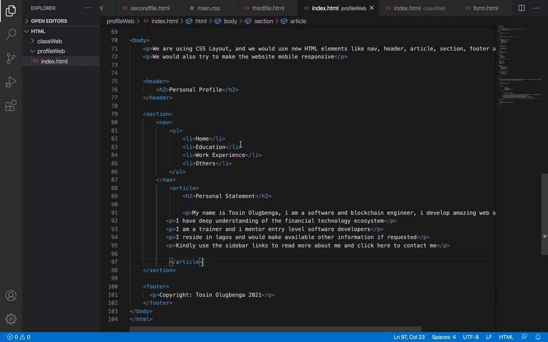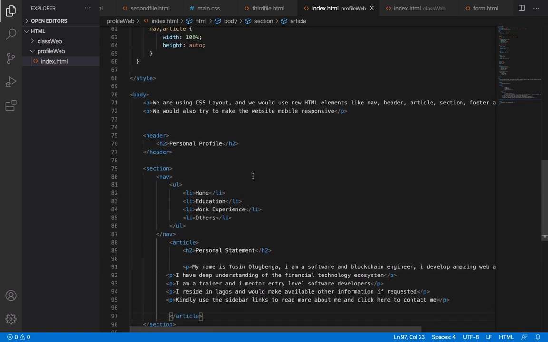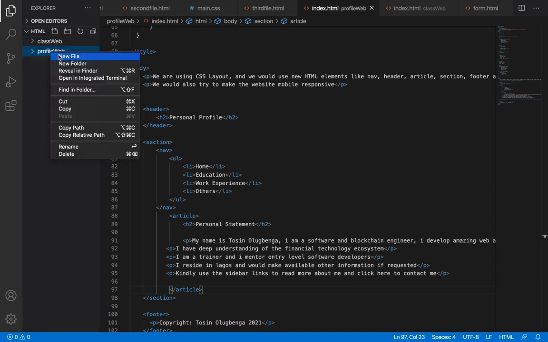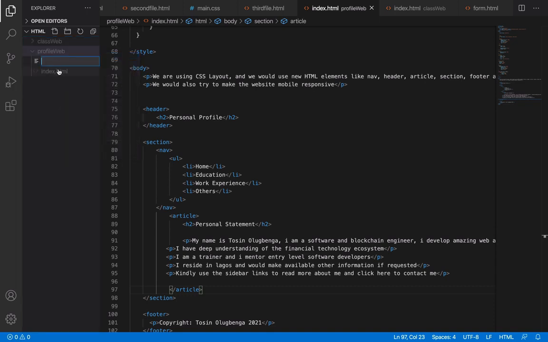Now we only have one page ready. We need the page that is going to show education, the page that is going to show work experience, and the page that will show others. On these others, maybe I can put a link to download my CV, for instance. So we need to create another page and call it education.html. I'm going to come here inside my profile web and create a new file and call it education.html.